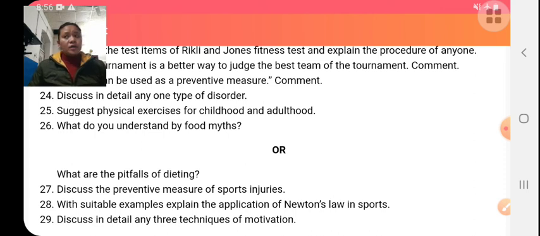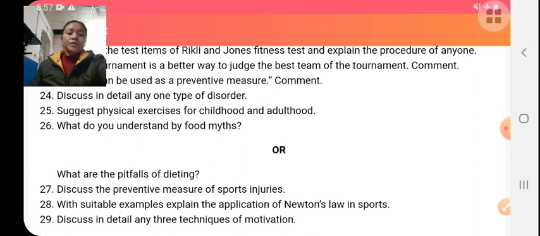they start skipping their meals, and sometimes they use slimming pills which affect their body weight and their health. For example, extreme reduction of calories, skipping meals, taking a low energy diet, not doing physical activity, taking less liquid items, starving, taking slimming pills, taking stress, tension, etc. These are some pitfalls of dieting which people do to reduce their weight.